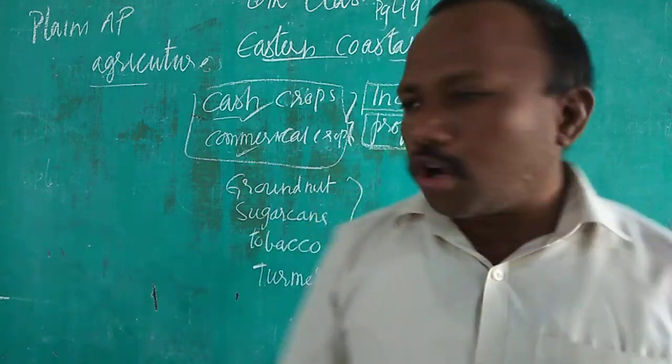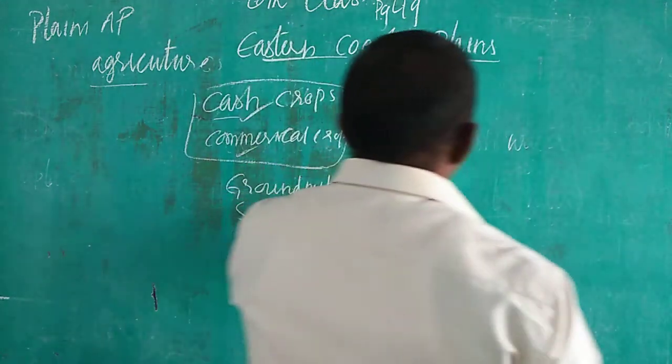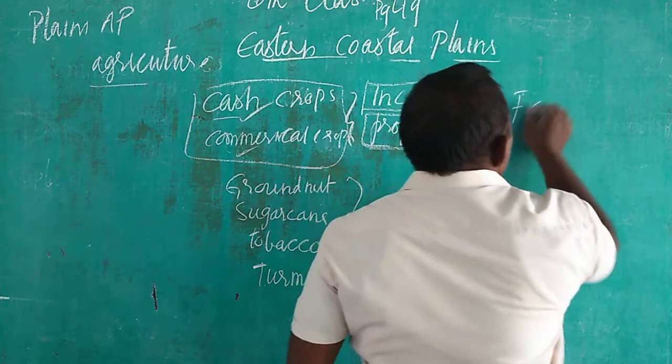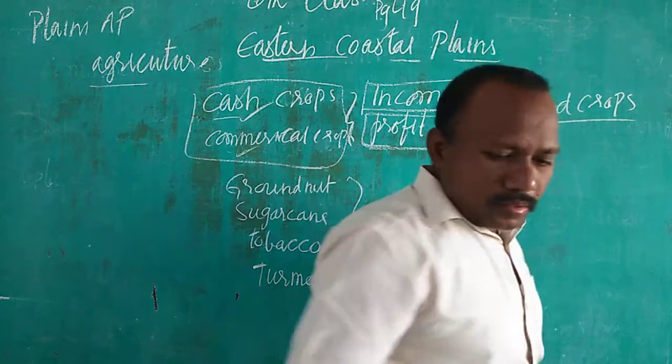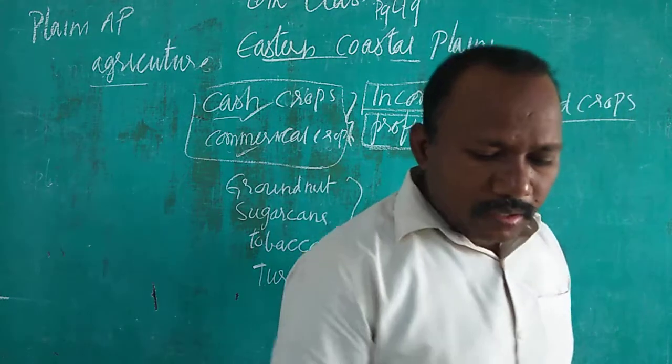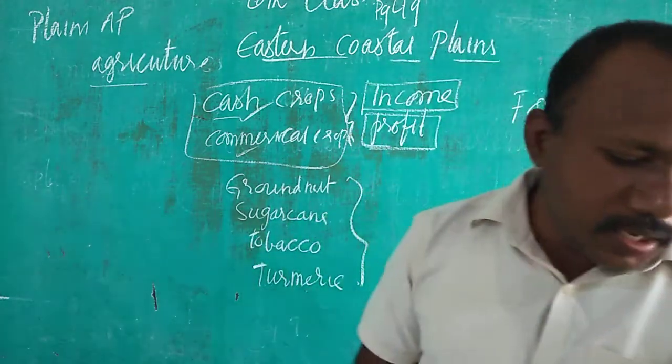Next one, food crops. What are food crops? Food crops are the crops which we consume.